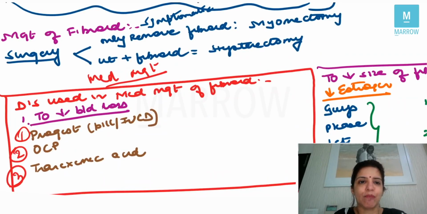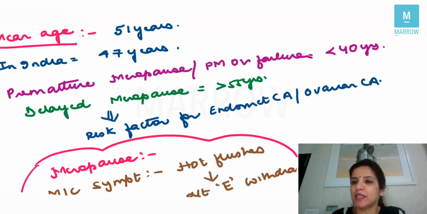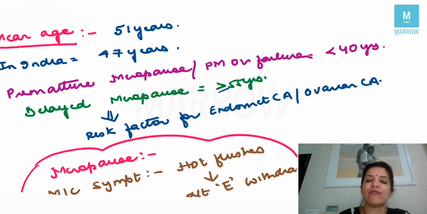Now, the next topic which I'm going to cover with you is menopause. Menopause means that there are no more follicles in the ovary, or it can also be called ovarian failure. The mean age for menopause is 51 years. In India, the age is 47 years. Premature menopause or premature ovarian failure means menopause occurring in a female less than 40 years. Delayed menopause means that menopause has not happened in a female aged 55 years or more.